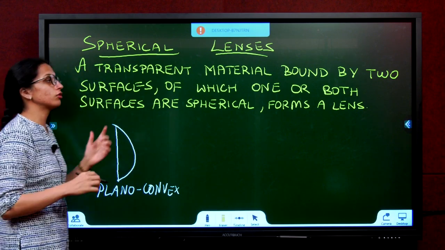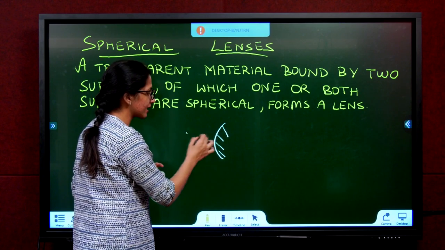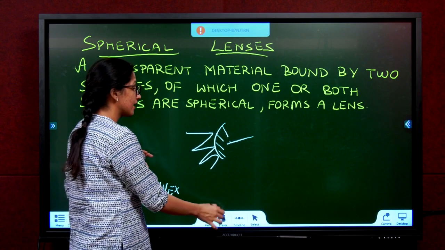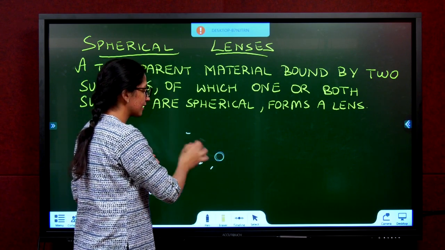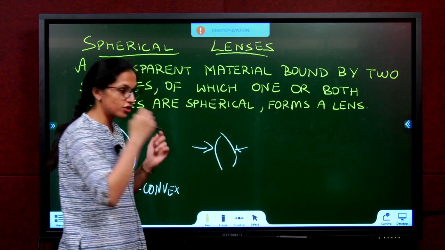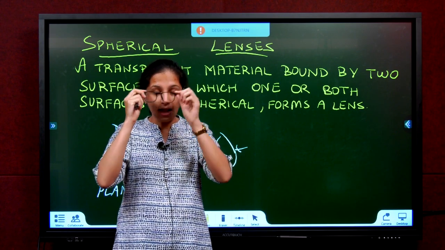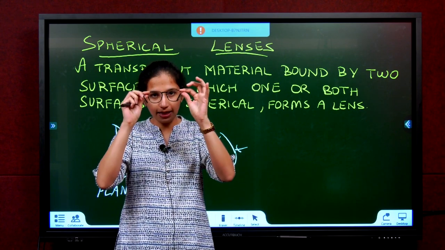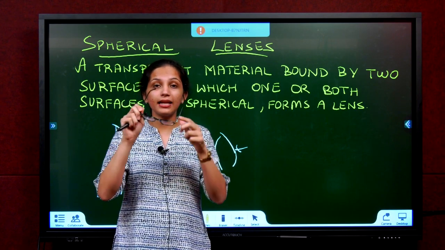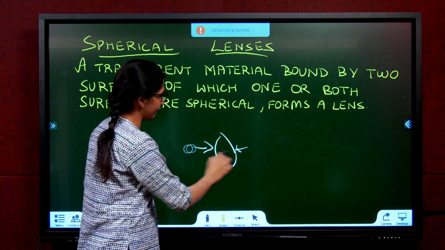Also, the other thing you need to note about lenses is that in mirrors, there is only one reflecting side. Only one side light can go. If light is coming here, useless. We can't see what is happening. In lenses, I can see through both sides. I can see from here also, I can see from here also. Why? Because it's made of glass and it's completely transparent. So from both sides, light can enter and leave.